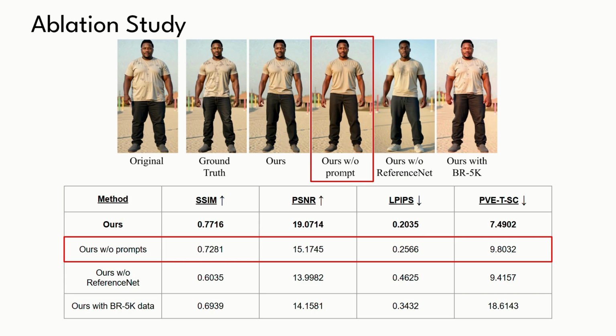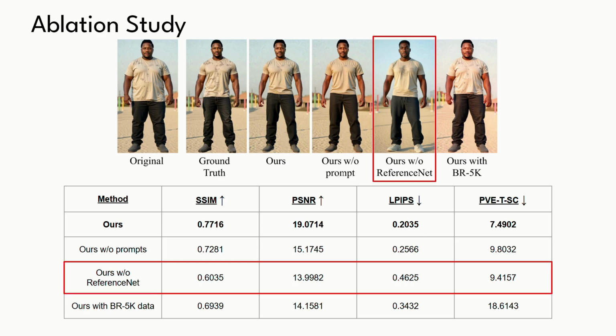When we remove the reference net, the perceptual error increases significantly. As seen in the visual comparison, without it, the model fails to preserve the subject's clothing texture, lighting, and background details. Since true facial likeness relies on resolving extremely fine-grained spatial features, preserving the exact identity becomes impossible without the reference net.